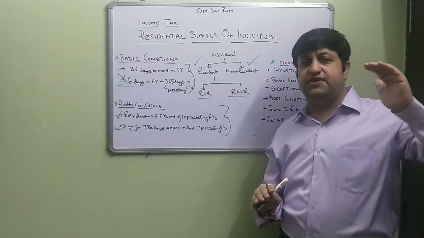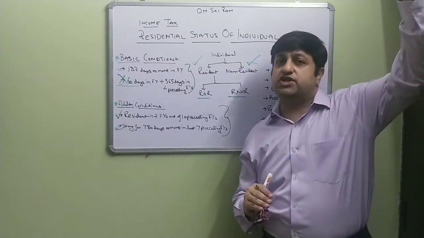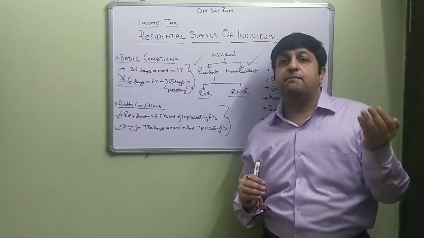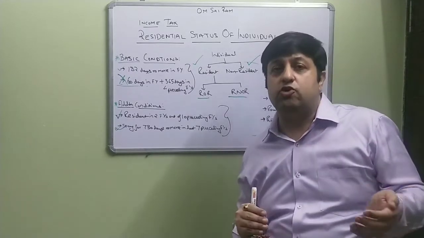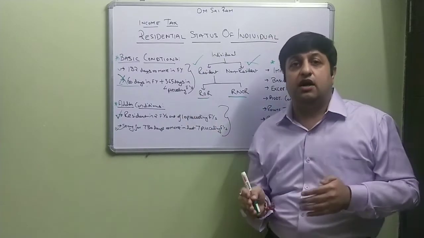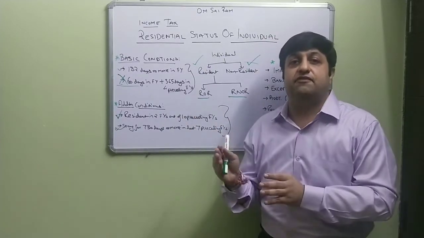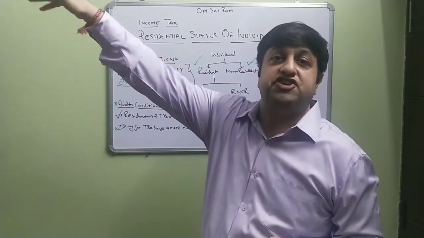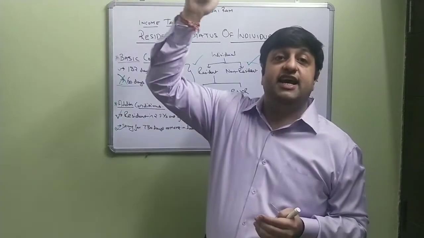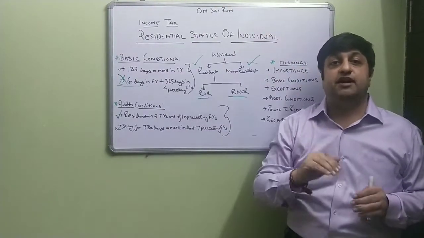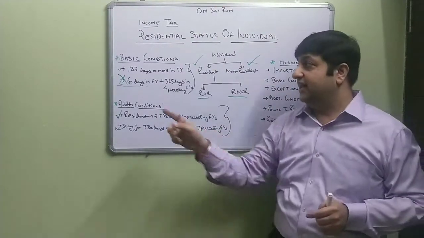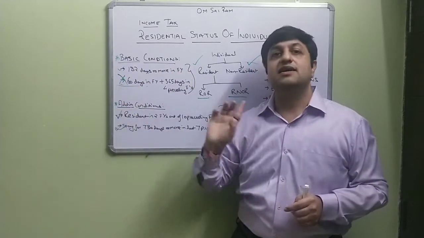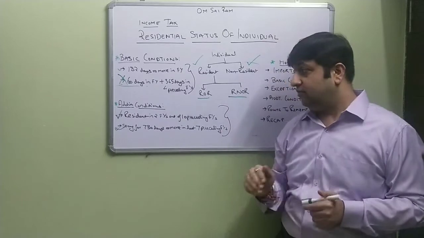There are certain exceptions we discussed: an Indian citizen who is going outside India for employment purposes, or a member of the crew of an Indian ship going outside India, or an Indian citizen or a person of Indian origin who is settled outside India, doing any business, profession or vacation outside India and has come to India for a short stay. In that case, we only need to look at the first basic condition. We have to ignore the second basic condition.